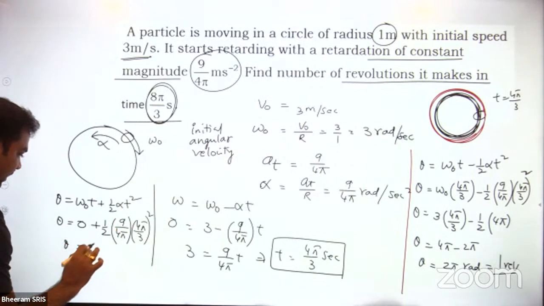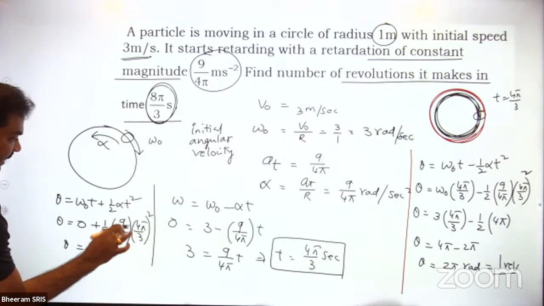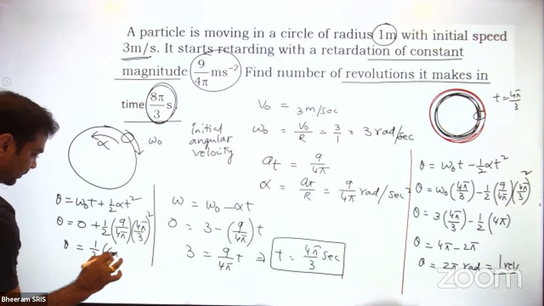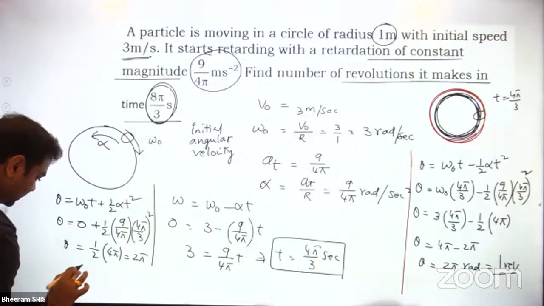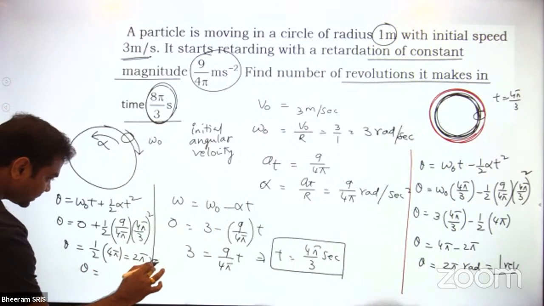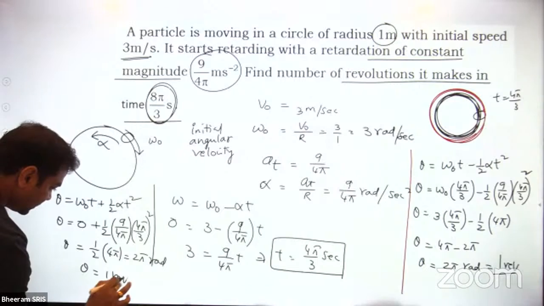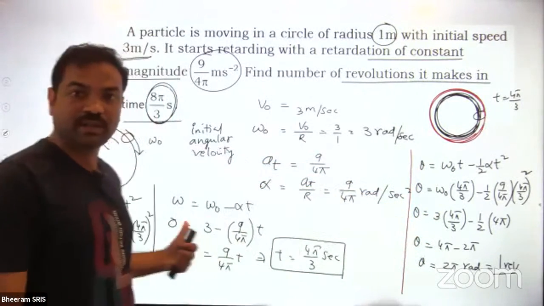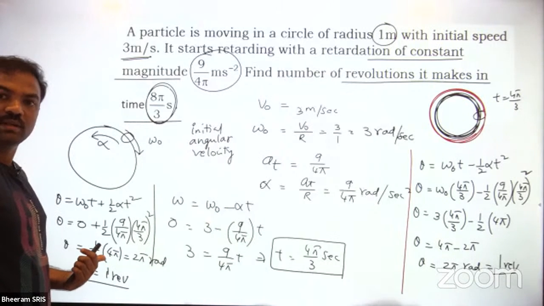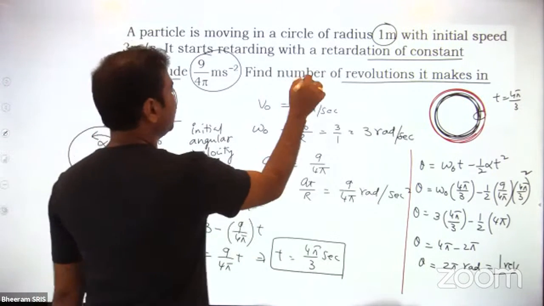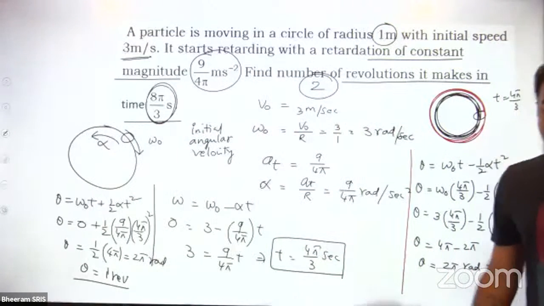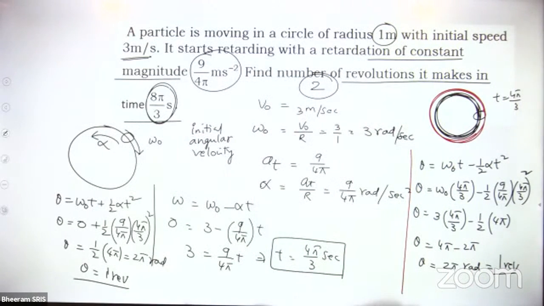Then theta value will become half into, this 9 cancels out, 4 pi whole square by 4 pi cancels out, you will get 4 pi. Again you will get 2 pi. Then theta is equal to 2 pi radians. 1 revolution. So in the first 4 pi by 3 time, 1 revolution. Next 4 pi by 3 time, 1 revolution. Total number of revolutions should be 2. Okay? Understood?